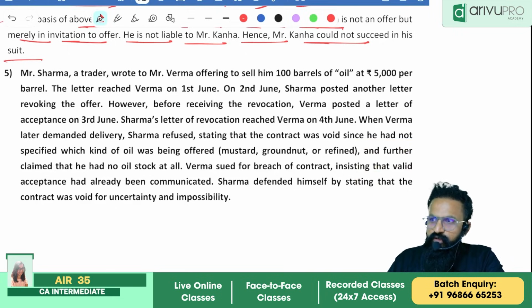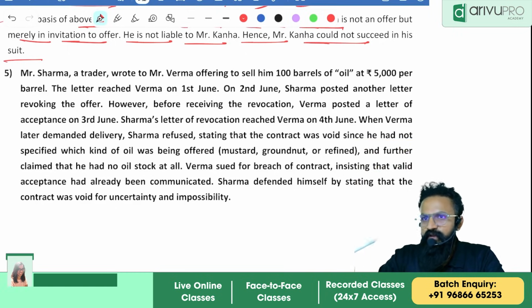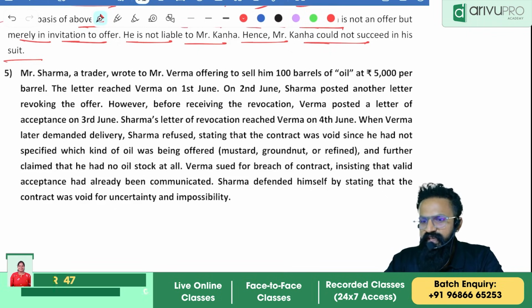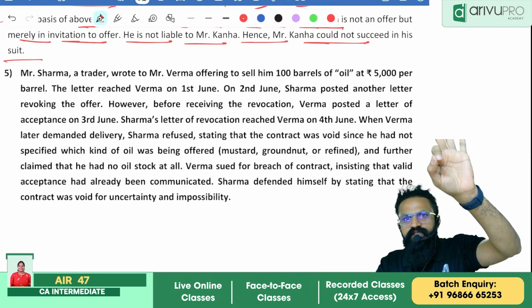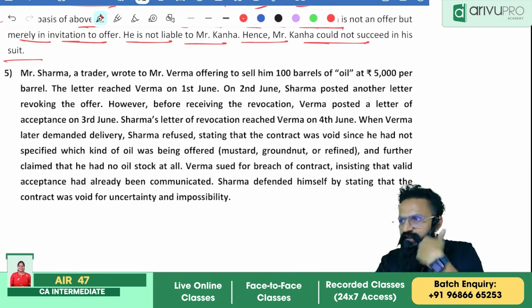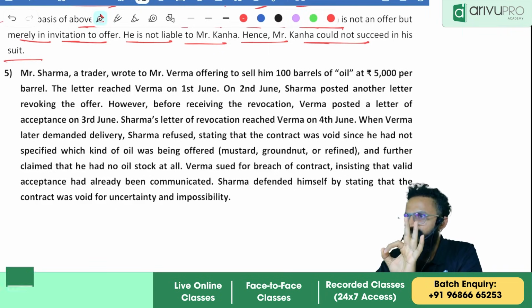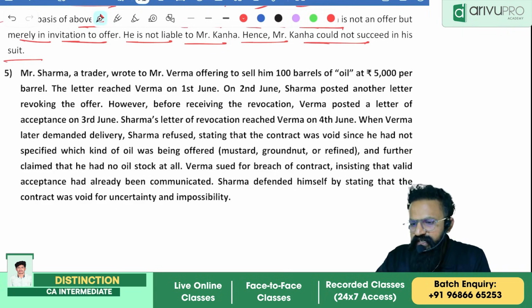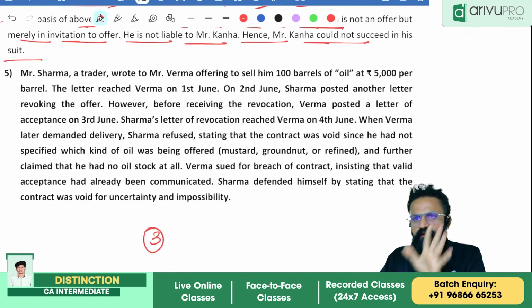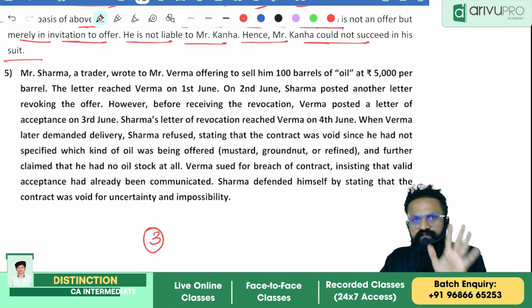Okay. So, based on that, check for the provision. All three questions were 5 marks. Now, how is the evaluation done? I just told you, check for the provision. If invitation to an offer was there, if provision is right, you will get 3 marks. So, in the same answers, check if provision is there. If provision is there, give 3 marks.